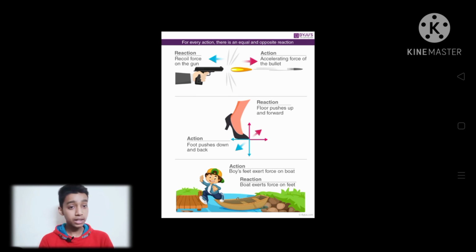Another example of the third law of motion is when you are walking on the floor, your foot applies some force on the floor, and at the same time the floor also applies some force on your foot. This is the best example of the third law of motion. So this is all about the three laws of motion, and it is very important to know about these laws because they are used in our day-to-day life in every single work.